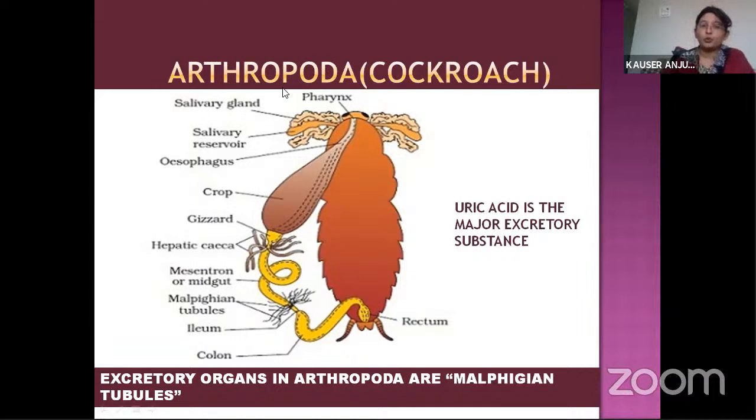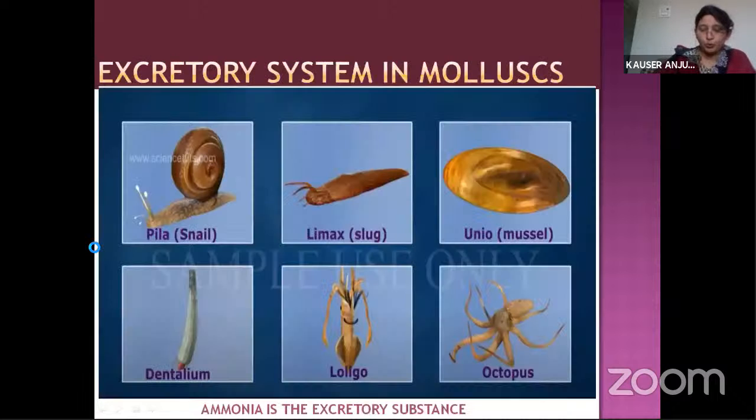Okay, so Arthropoda is the largest phylum. Cockroach is the best example for Arthropoda, and you can give other insects also as examples. Here the excretory organs are the Malpighian tubules, which collect the wastage and excrete it outside of the body. What substance does it excrete? It mostly excretes uric acid. Uric acid is a major excretory substance. I hope you have understood the phylum Arthropoda also.